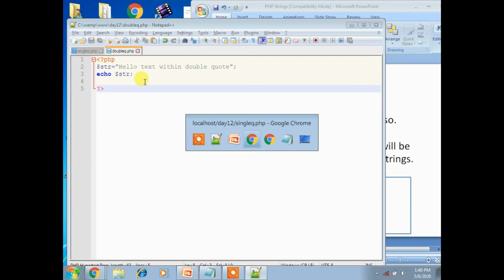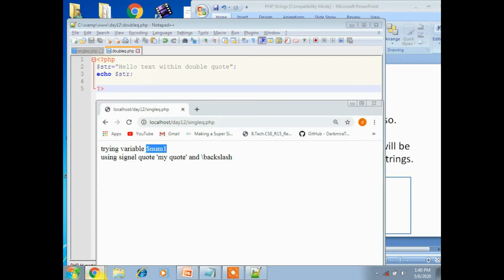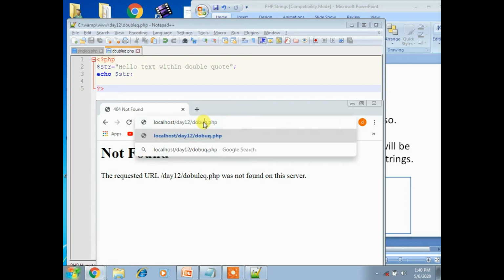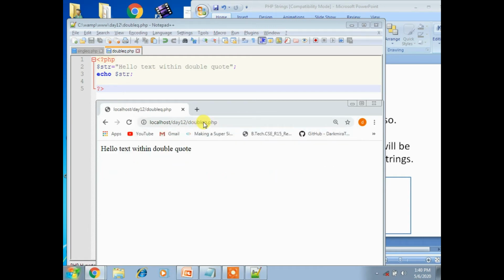Now let's see if it is working or not. Here, in the place of single, we have to place double, right? Double. Now the file is not found. So why double? I was mistaken, it should be double quotation. Yes, hello text within double quotation will be displayed here. Now, in the same way, we'll see another example which displays directly inside.